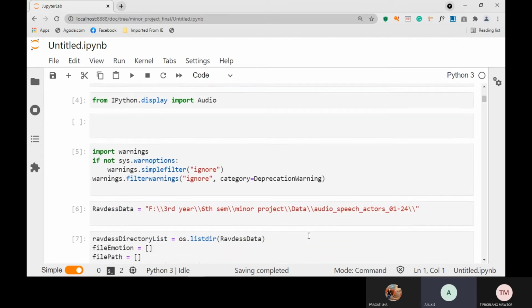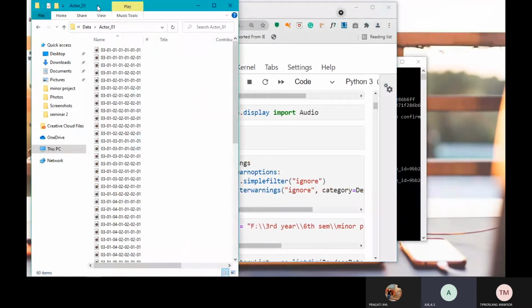So we import our audio, and we have one option created for exception handling. If any error comes, we ignore it by using this. Then we have the RAVDESS data. RAVDESS is a database of various audio files. It has an enormous number of audio files of various actors. We obtain our RAVDESS data from the given address.